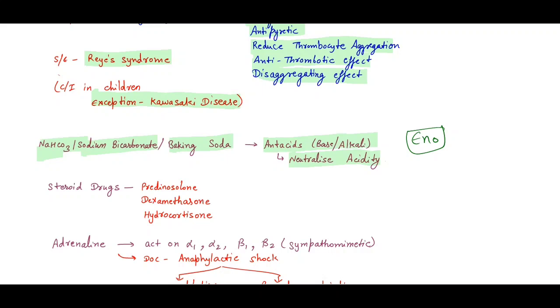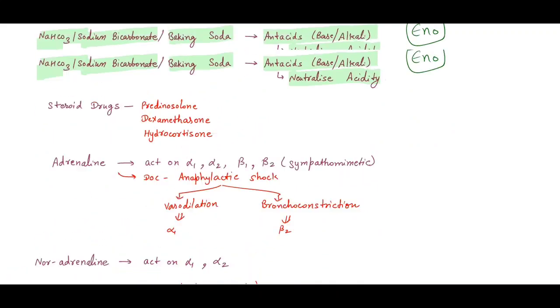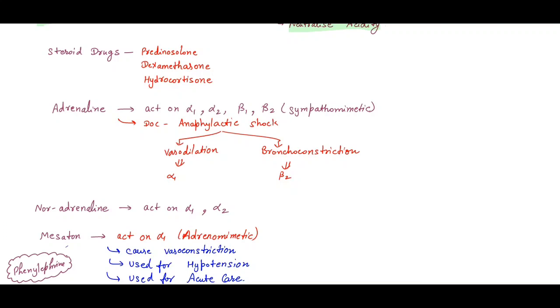Then adrenaline. Remember the adrenalines act on the alpha 1, alpha 2, beta 1, and beta 2. I'm not going into the depth of the sympathetic and parasympathetic. You should know what the sympathetic and the parasympathetic effects are. I'm thinking of making a new separate video on this topic, sympathetic and parasympathetic. If there is time for you, then I will. Otherwise, we will see. The next is adrenaline.